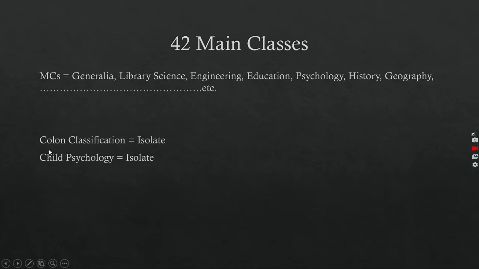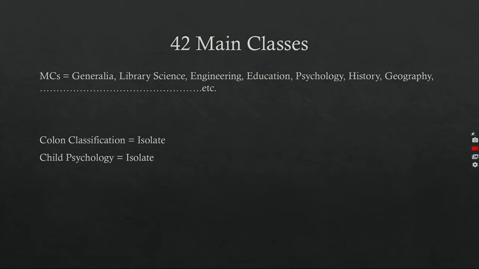But if a book or a document deals only with colon classification, we know that colon classification is part of library science. In library science, there are many things: colon classification, cataloging, Dewey Decimal classification, reference services, book selection.